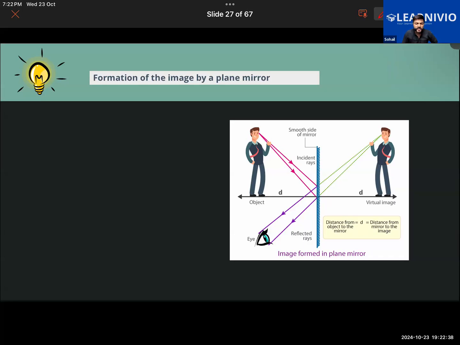It is important to say at the point of incidence. So the incident ray, the normal, and the reflected ray all lie in the same plane.